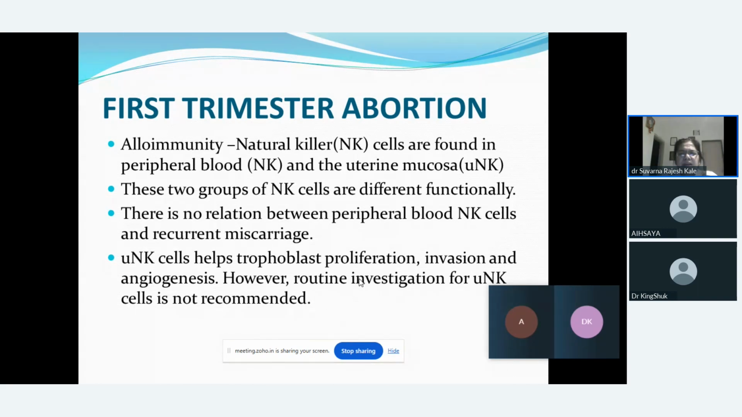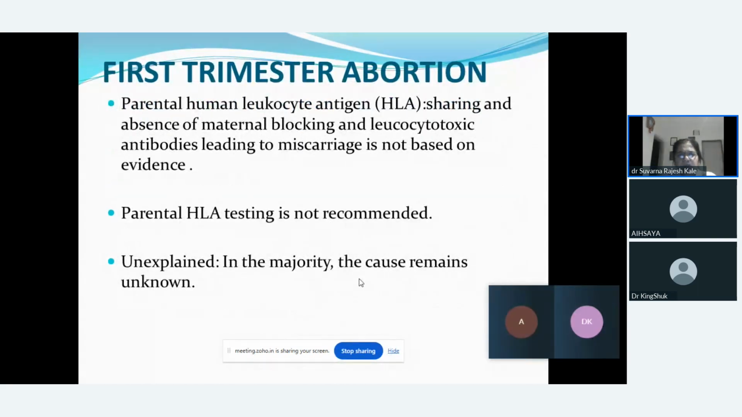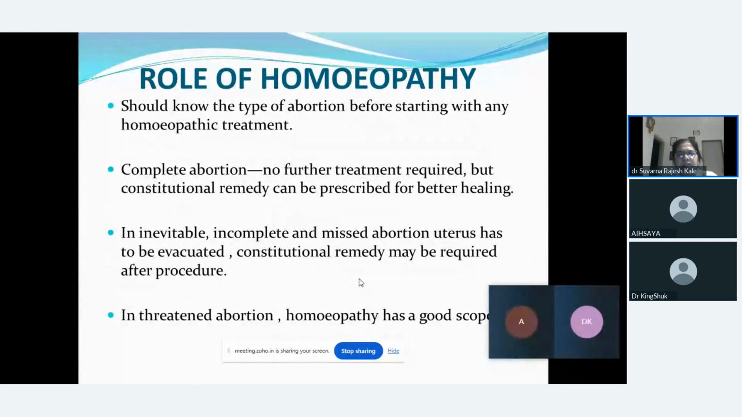Next, again, there could be natural killer cells which may cause abortion in the first trimester. Two groups of natural killers, with no relation to the peripheral blood natural killers. So these are some of the causes of abortion. Next, there could be paternal human leukocyte antigen, called HLA, which could contribute to first trimester abortion by causing absence of maternal blocking or cytotoxic antibodies. Okay. Next, we can say that in the majority of cases the abortion is unexplained.